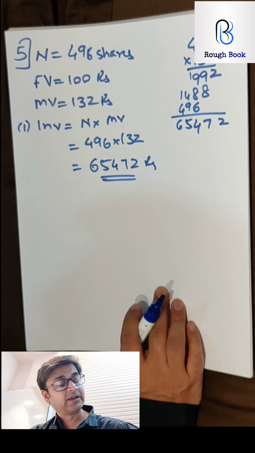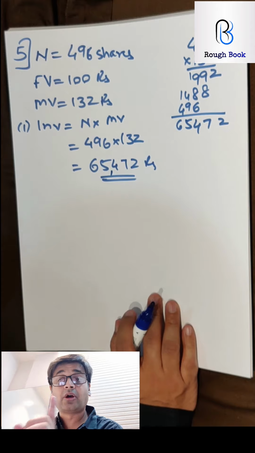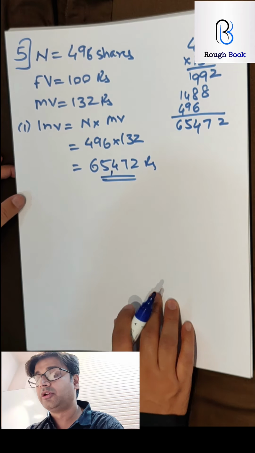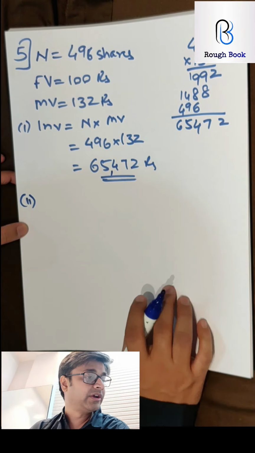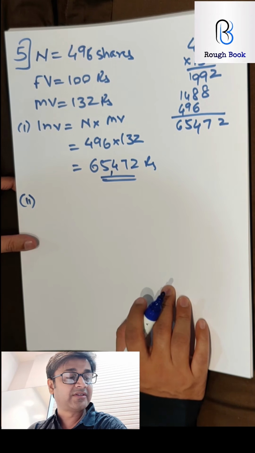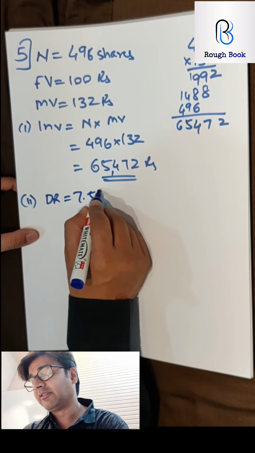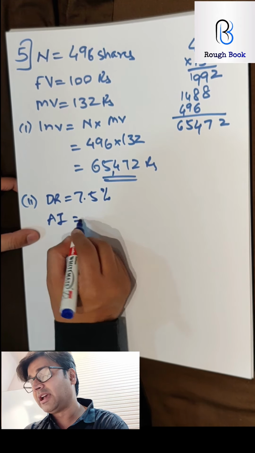How many got this same value? And how many honestly calculated? How many copied? Bad. Stop doing that please. Come on, go back to the question. So let's look at the second part. Income of Aishwarya from these shares if the rate of dividend is 7.5%. So dividend rate 7.5%. What will be the annual income?